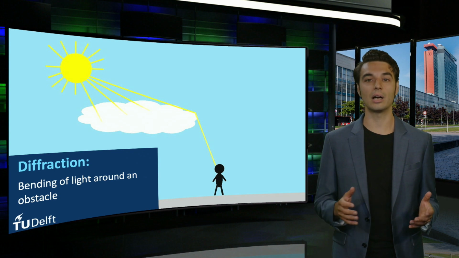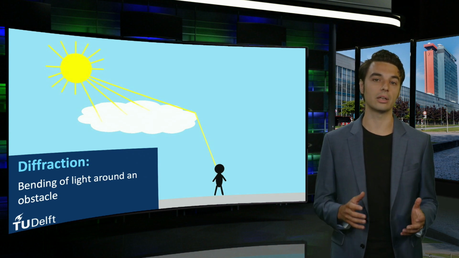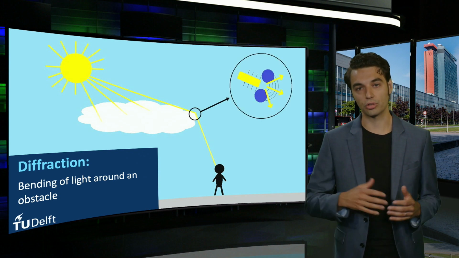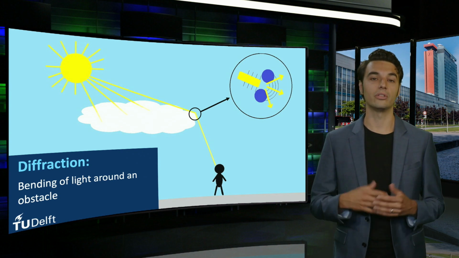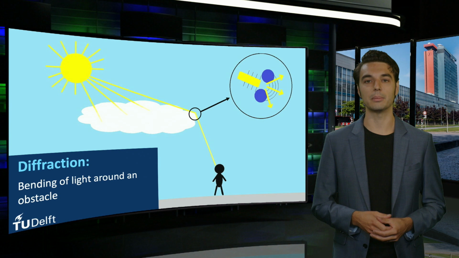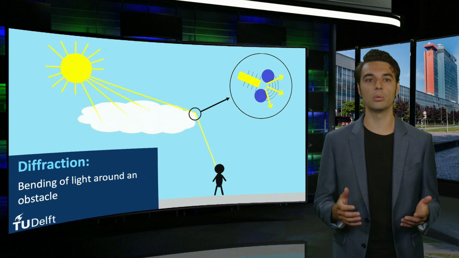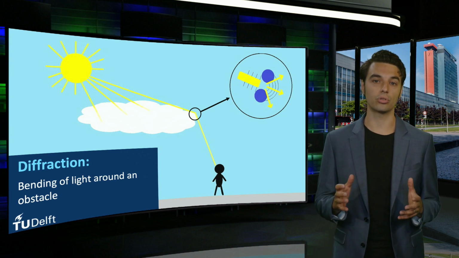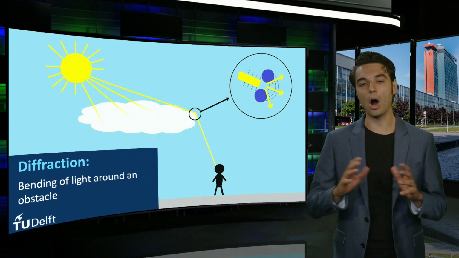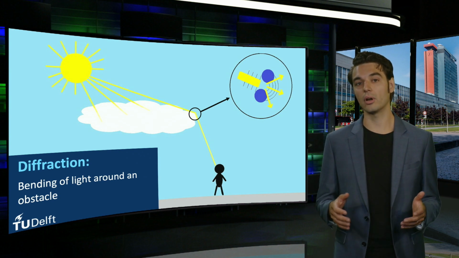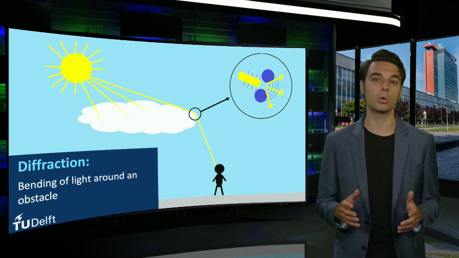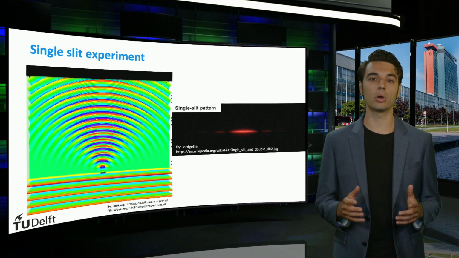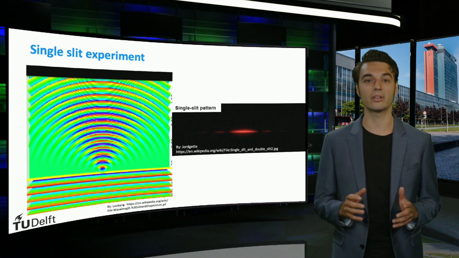Diffraction can occur when light encounters particles that have a size of the same order of magnitude as the wavelength of light. A cloud consists of many water particles. The illustration shows two such water particles in dark blue, partly blocking an incident light beam. The light wave will propagate between the water particles. The area between the water particles will actually function as a point source from which the light wave will propagate in all forward directions. Therefore, a fraction of the initial light wave will be diffracted towards an observer on the ground. This point source function of the area between the water particles is better illustrated by the single slit experiment.